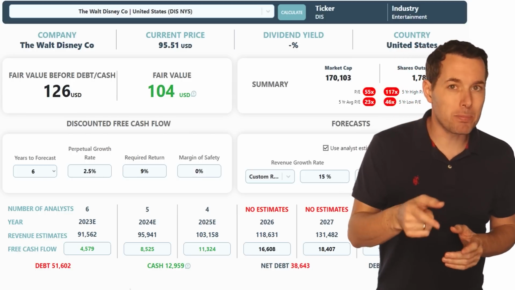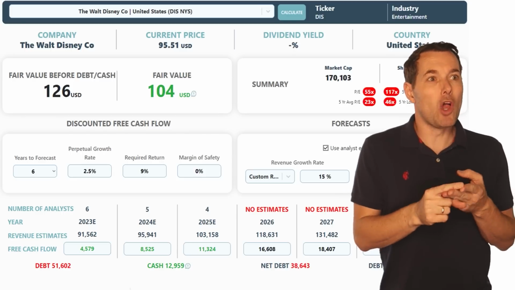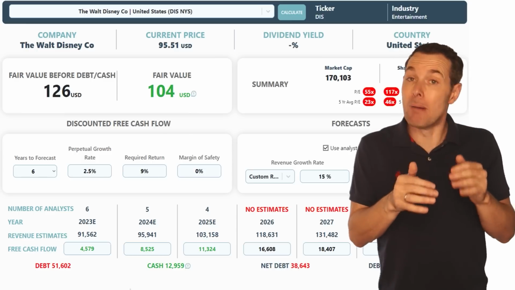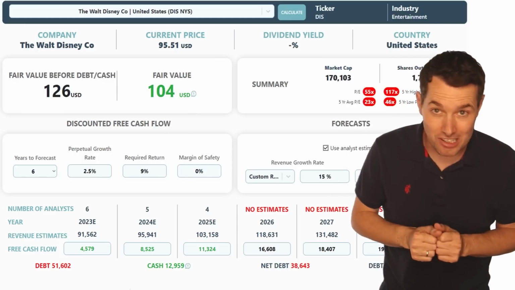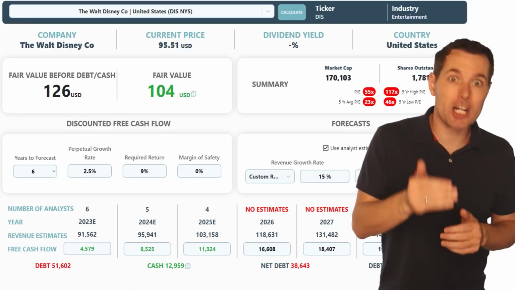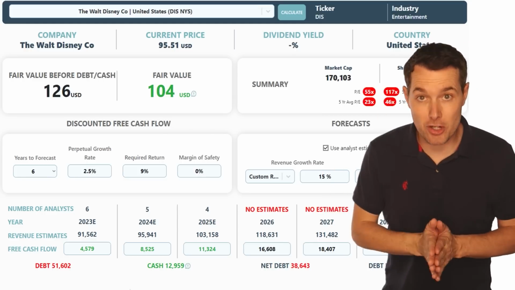We used 14% because when we looked at 2017, 2018, and 2019, well, on average, they had done about 14.5%. I tried to get a little bit conservative, went down to 14%. So it looks like the stock should be worth, according to these numbers, about $104 per share.